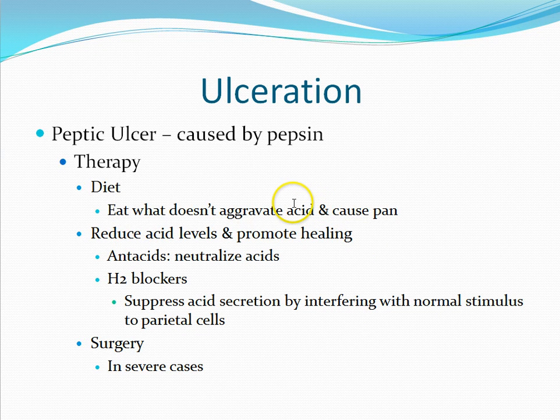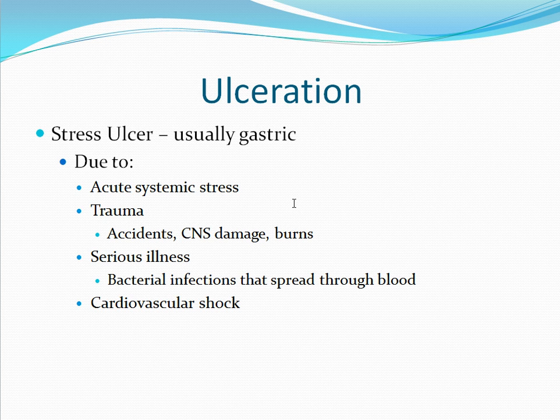Another type of ulcer is a stress ulcer. These are usually gastric ulcers. They will show up as multiple smaller peptic ulcers. They can be due to acute systemic stress, trauma, such as accidents, central nervous system damage, skin burns. Could be due to a serious illness, such as a bacterial infection that spreads through the blood, or it could be due to cardiovascular shock.